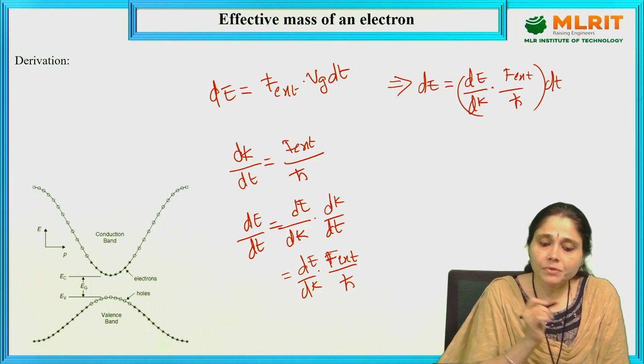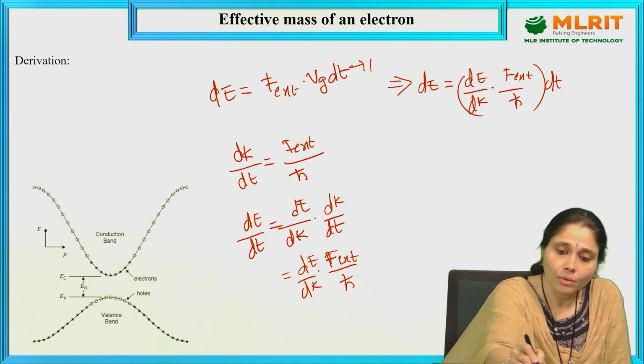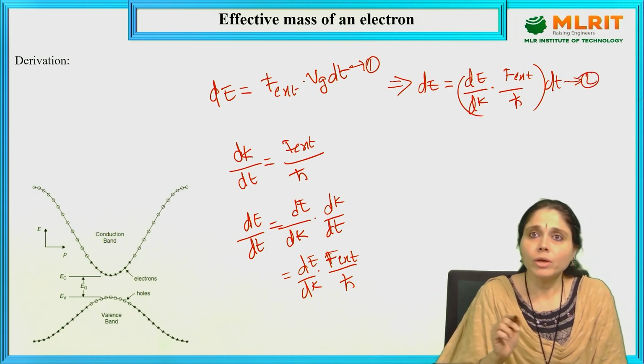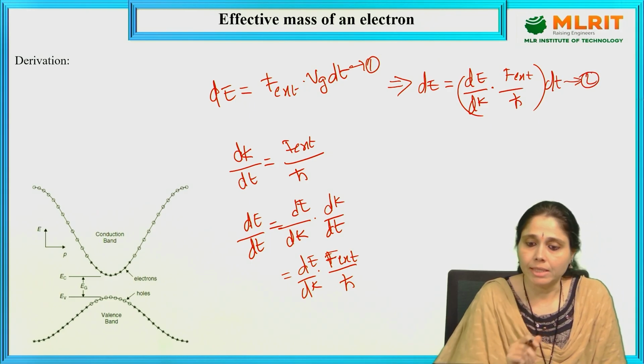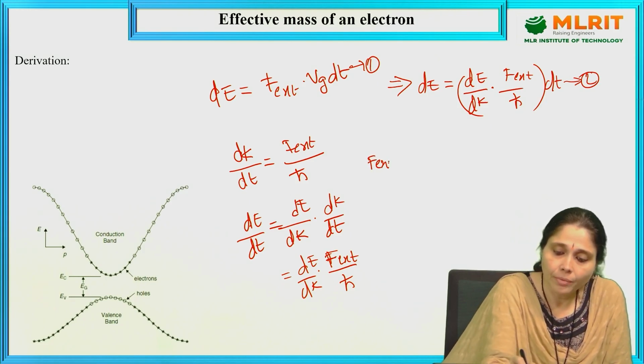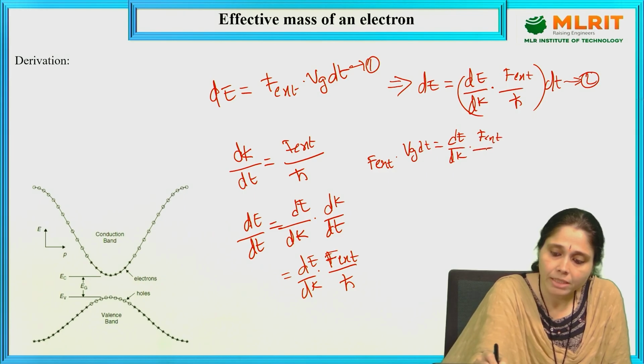Equating. Which equations have to be equated? This is equation 1, let us say this is 2. Both are dE, so equating these two: F external into Vg dt is equal to dE/dk into F external by h cut into dt.